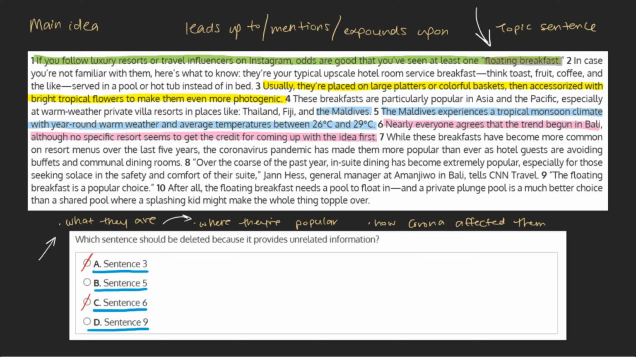And D. Sentence 9. The floating breakfast is a popular choice. This sentence makes mention of our main idea quite clearly and discusses its popularity. This being the case, we can mark this choice off and mark our original answer, choice B, as our final answer.